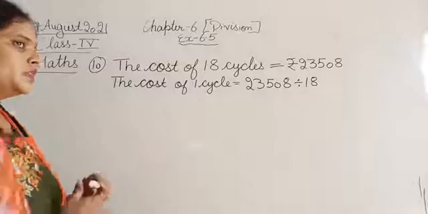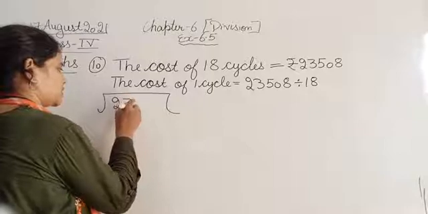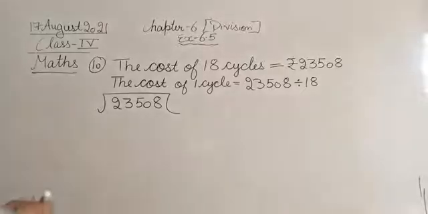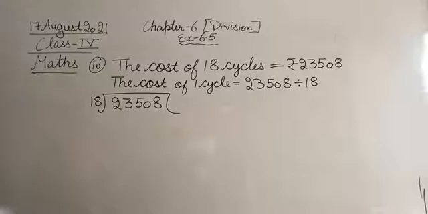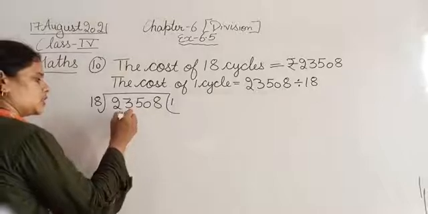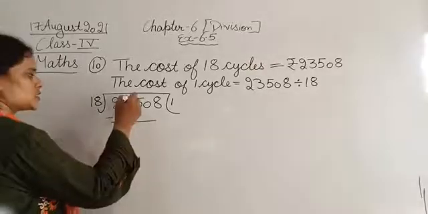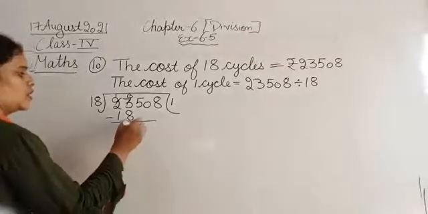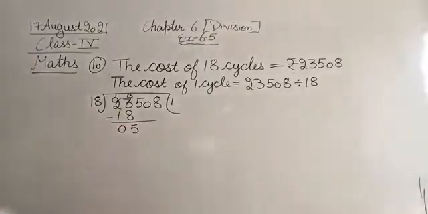23,508 divided by 18. So let's do it. 18 ones are 18, 18 ones are 18. So this will become 13, this will become 1. 13 minus 8, 5. 1 minus 1, 0. The quotient so far is 5.